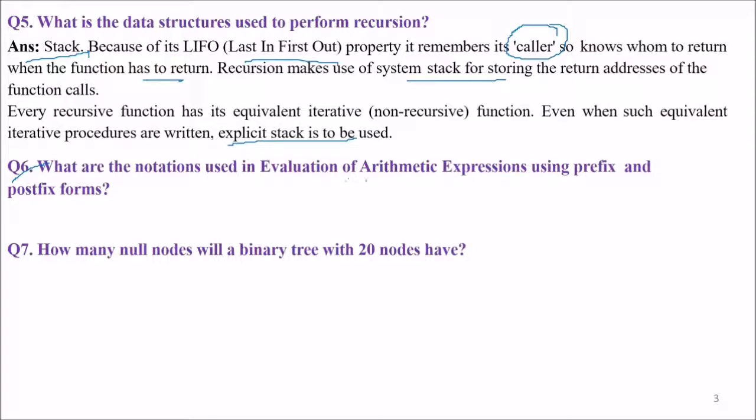What are the notations used in evaluation of arithmetic expression using prefix and postfix? Is it Polish and reverse Polish? The answer is Polish and reverse Polish.